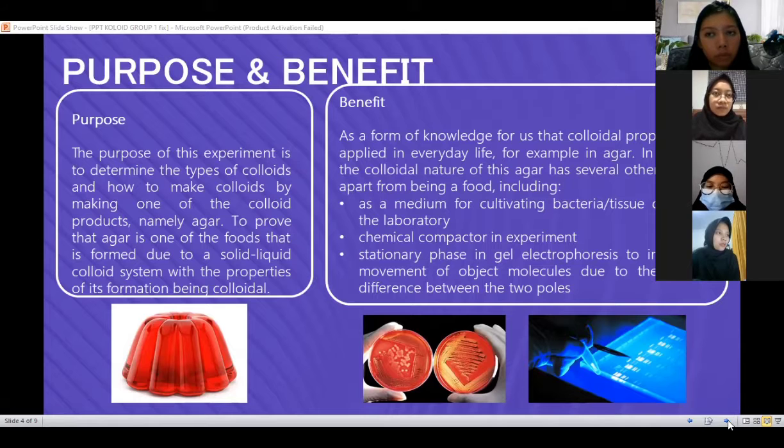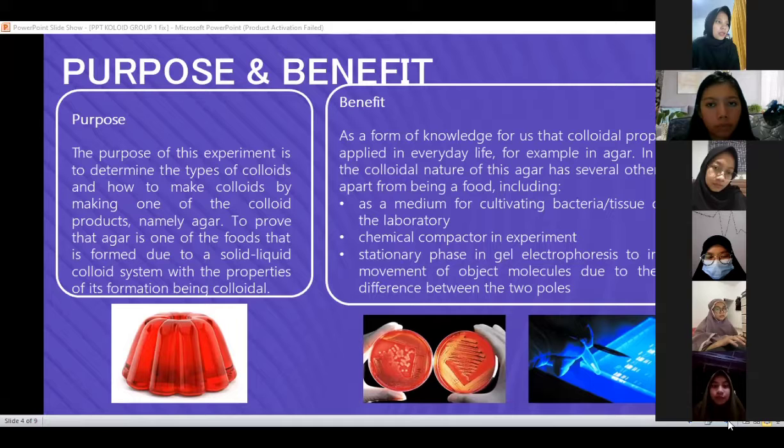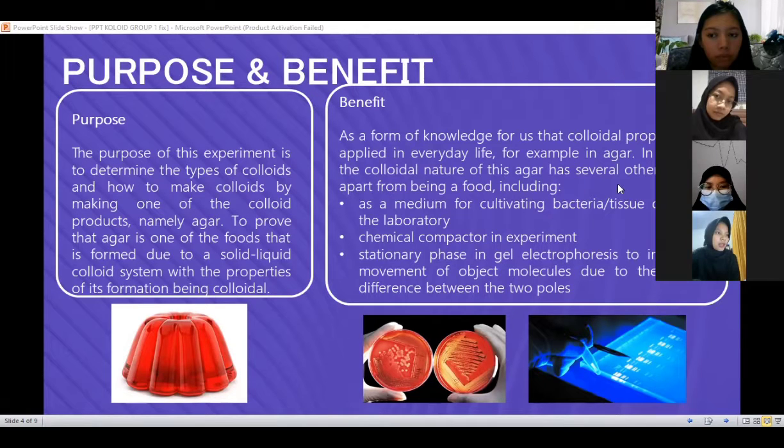Benefit. As a form of knowledge for us that colloidal properties are applied in everyday life, for example in agar. In addition, the colloidal nature of agar has several other benefits apart from being a food, including as a medium for cultivating bacteria or tissue culture in the laboratory, chemical compactor in experiment, stationary paste in gel electrophoresis to inhibit the movement of object molecules due to the voltage difference between the 2 poles. Thank you.